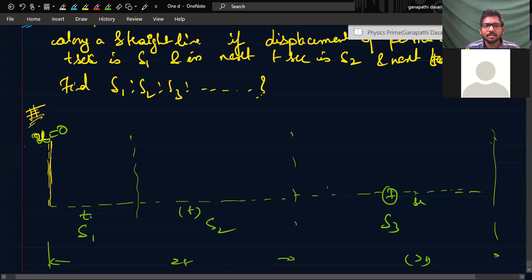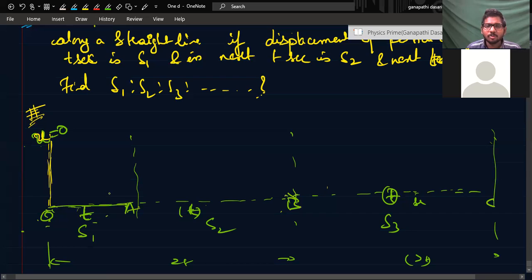Sir, can you tell it again, sir? This is t seconds, this is t seconds journey, this is t seconds journey. If you are taking from the initial point O, A, B, C: OA time is t, AB time is t, BC time is t. But OA is t, OB is 2t, OC is 3t.